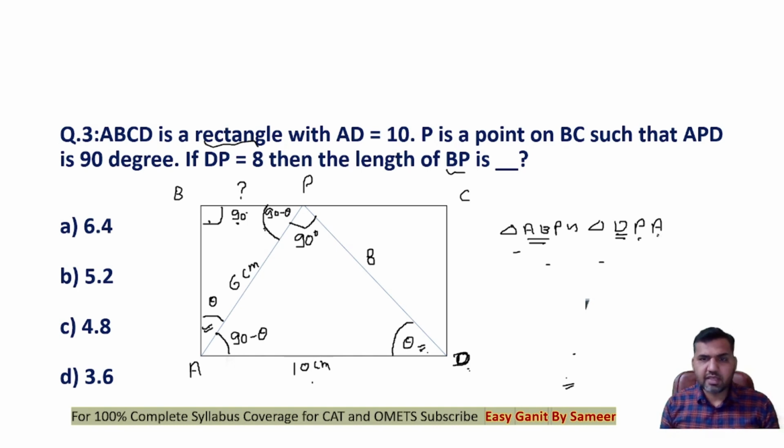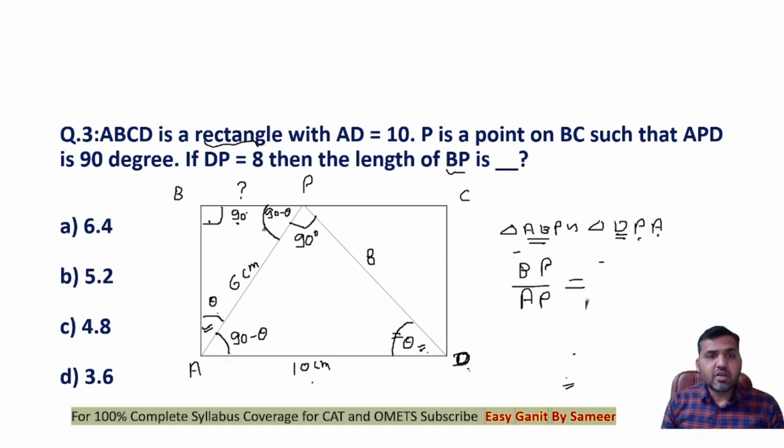So this is A, right? This is correct. So side opposite to theta here is BP in this triangle. Side opposite to theta is AP here. Now BP upon AP will be equal to side opposite to 90 minus theta.